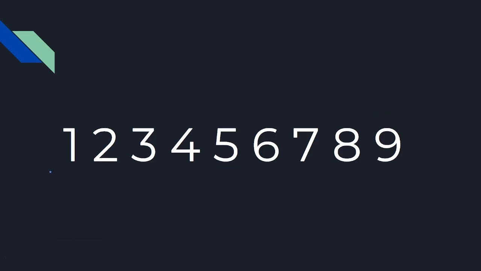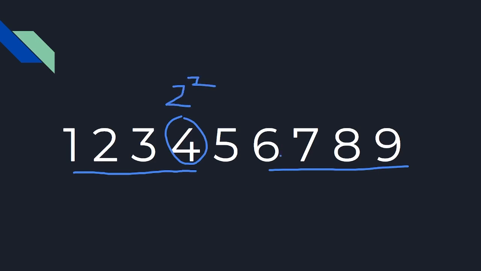What we also know is that on either side of the 5, we have a sequence of 4 numbers, 1, 2, 3, 4, and we have 6, 7, 8, 9. Right over here, we've got 1 plus 1 equals 2, 2 plus 1 equals 3, and then by the same equation, same factor, 2 plus 2 equals 4. So we've got the square of 2 right here. And then if we look on the other side, we have 6, which is 2 times 3. We have 7, which is 3 plus 4, but there's a lot more to 7.